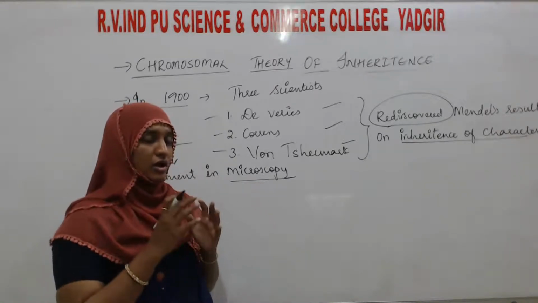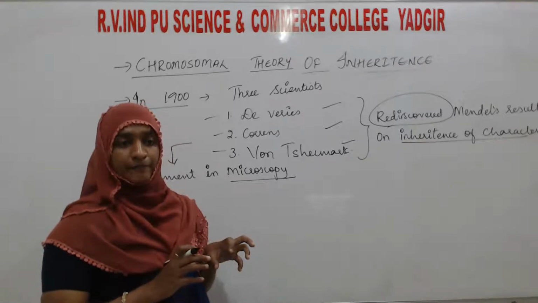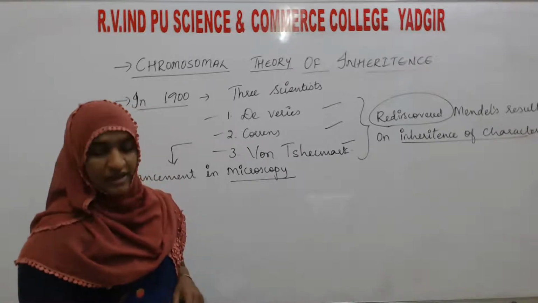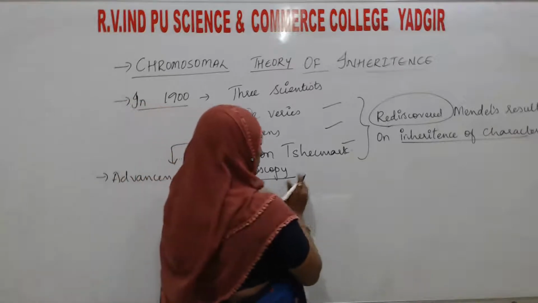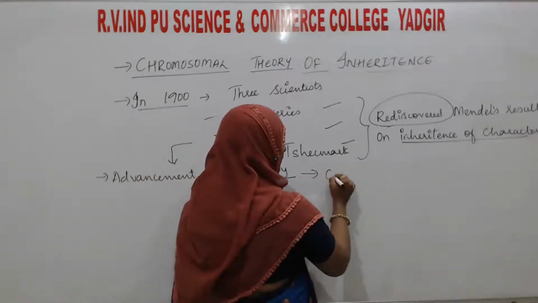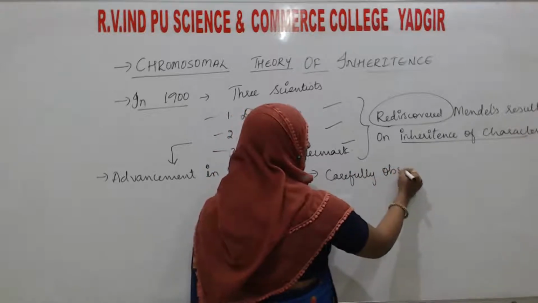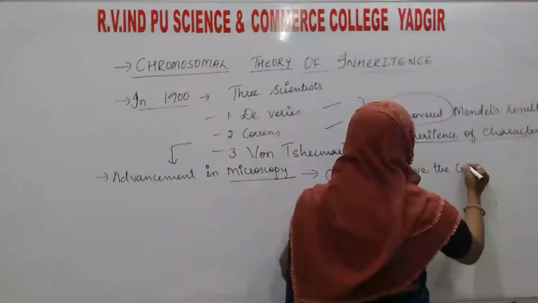By using this advancement in microscopy, they could clearly visualize what? The cell. Visualizing the cell means carefully observing the cell division. By the use of microscopy, they carefully observed the cell division.